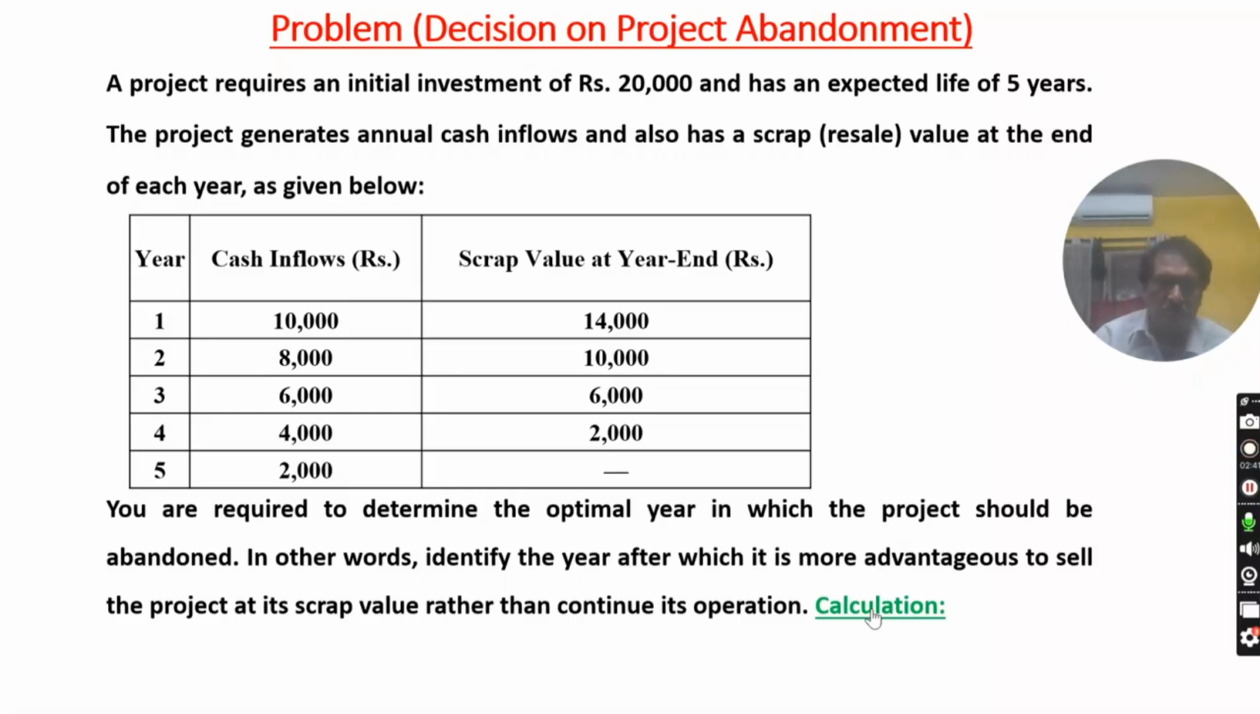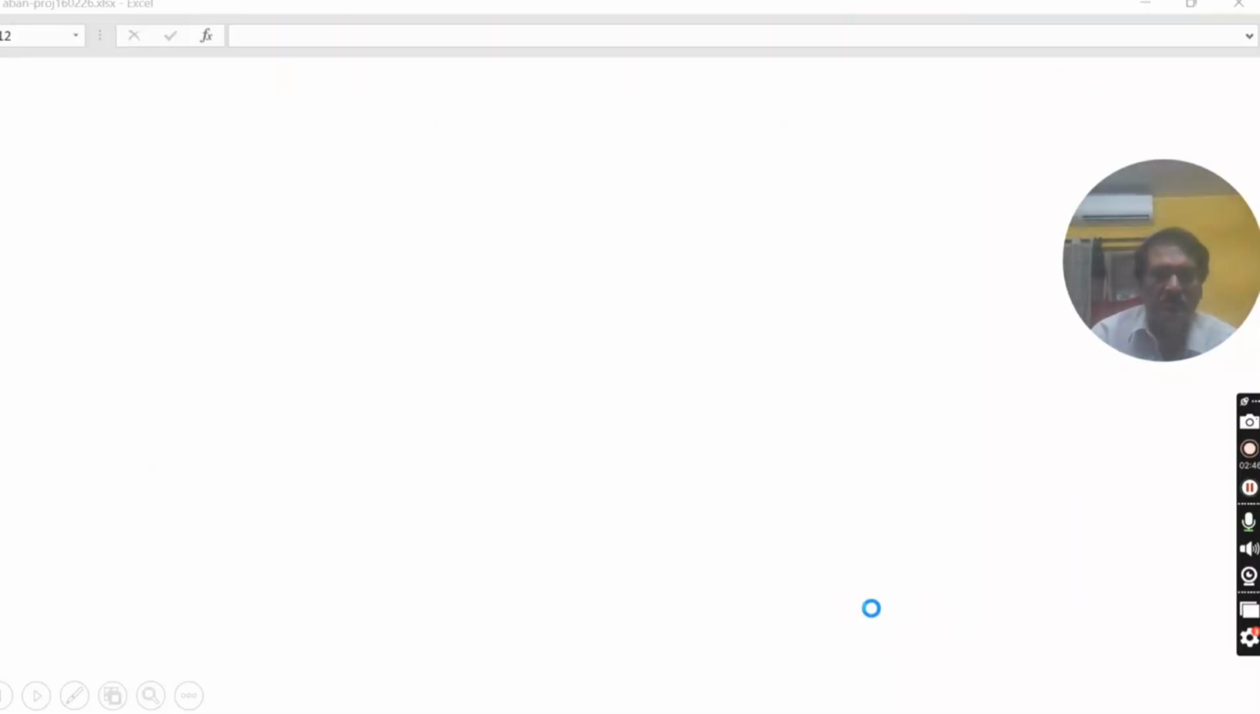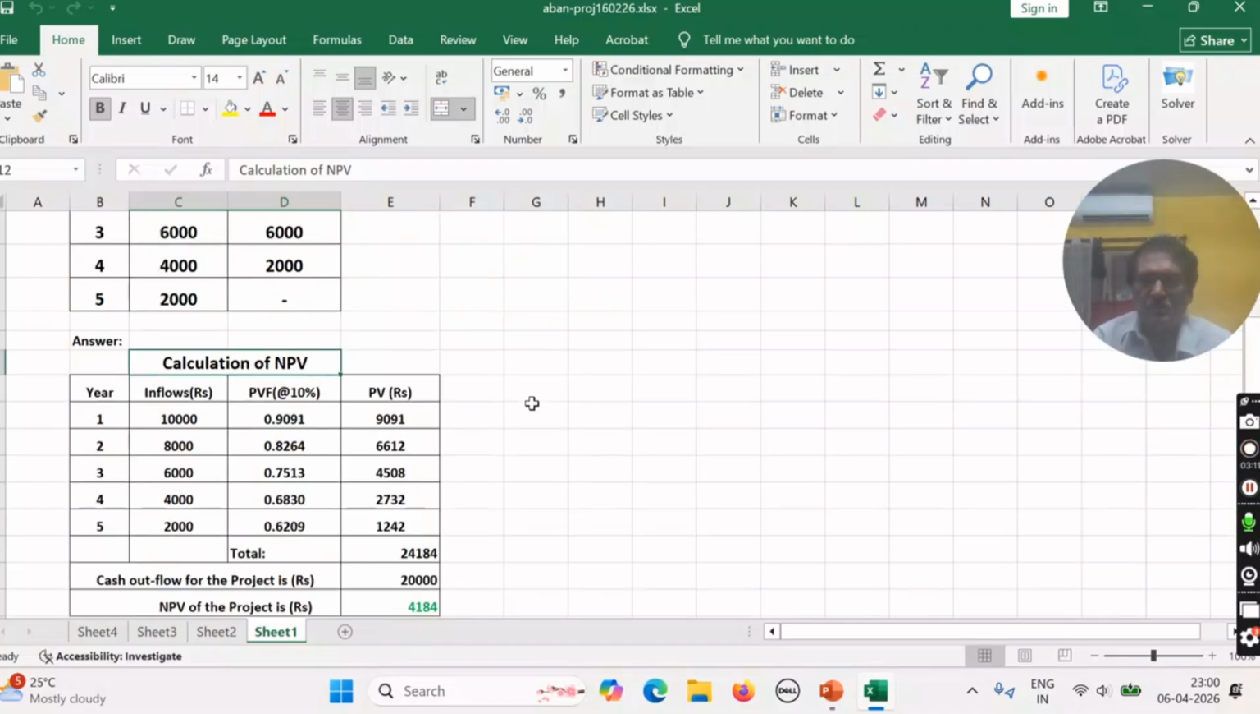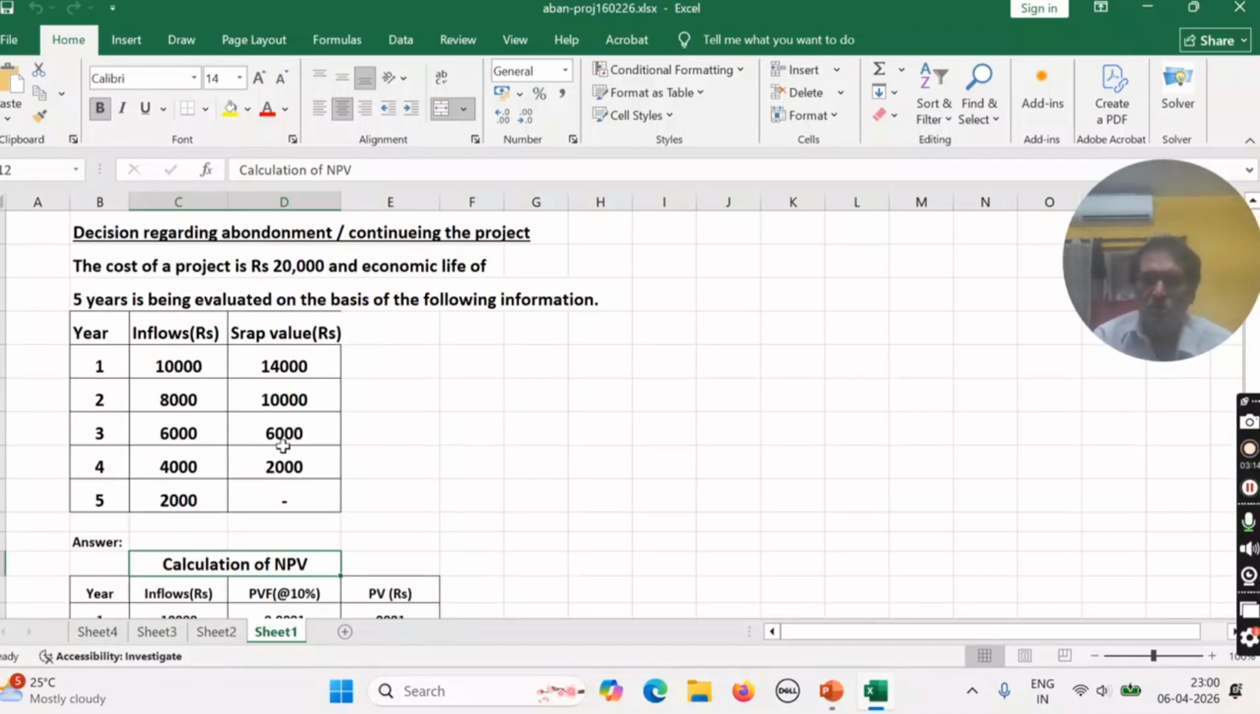Now see the calculation. For calculation, it is better we discuss through an Excel sheet. This is the problem which I have already noted. Year wise cash inflows for the project is this. It is a 5 year project, years 1, 2, 3, 4 and 5, and these are cash inflows and these are the scrap values. So first of all, we have to take a decision, should we go ahead with the project or not, that is, we should accept the project or not.